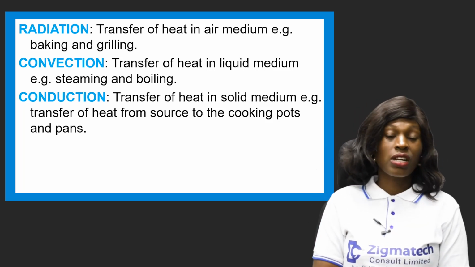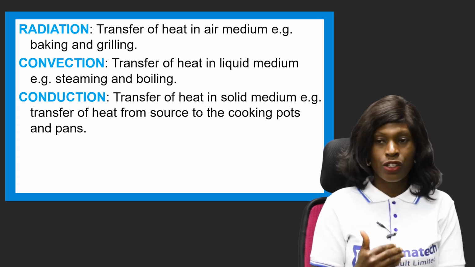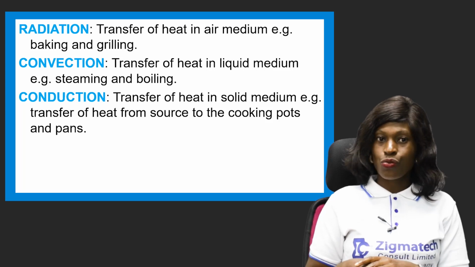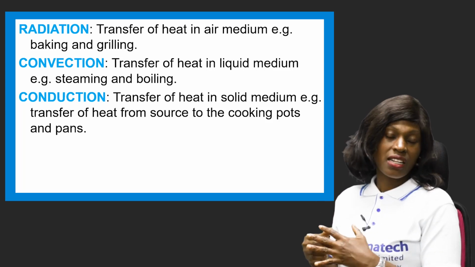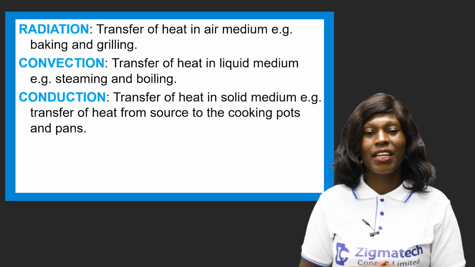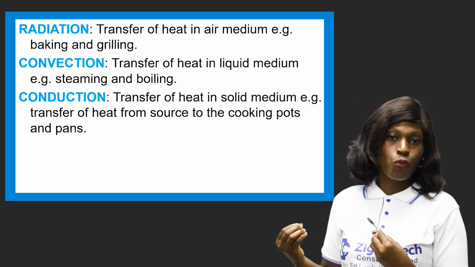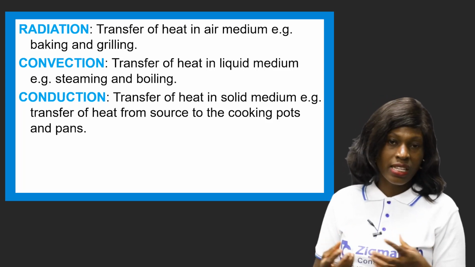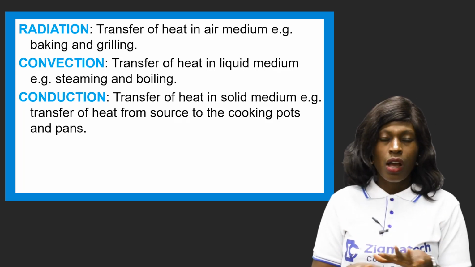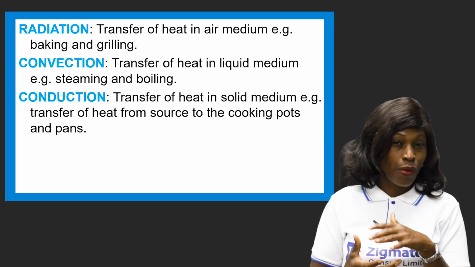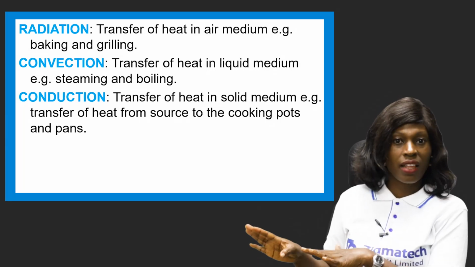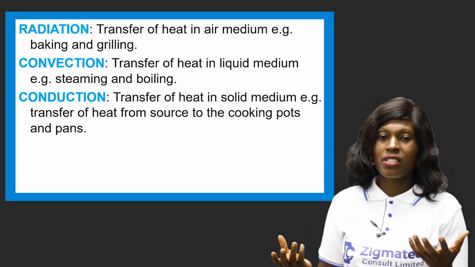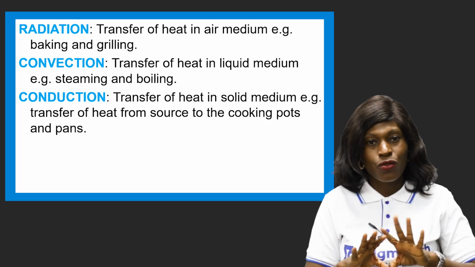Now, another method of heat transfer we have is called convection. Now, transfer of heat in liquid medium. This is referred to as heat that is transferred through liquid. Now, examples are steaming and boiling, okay? That has to do with liquid, water. Now, steaming has to do with when there's no direct contact with water, as opposed to boiling. We're going to look at that. Steaming has to do with the steam. Let's say, for instance, you want to prepare moi moi. Let me just give you this instance.